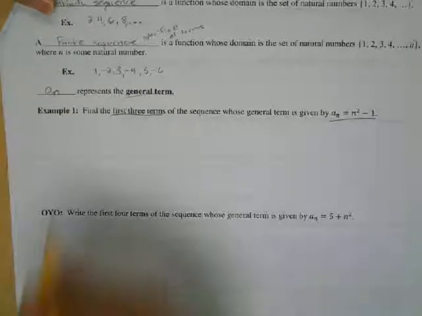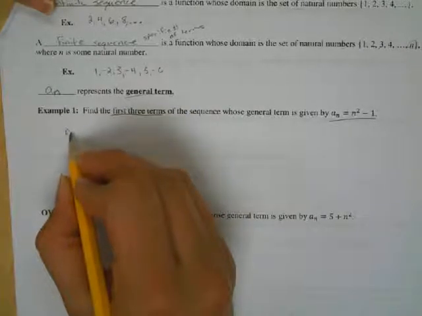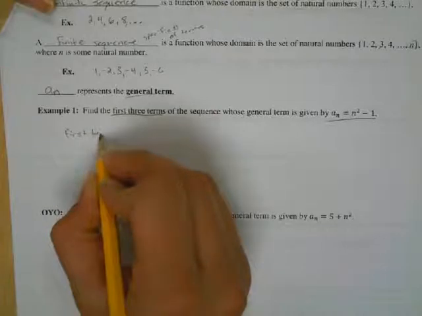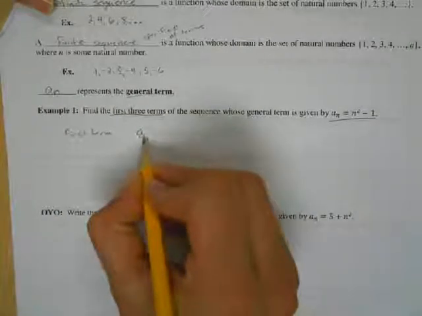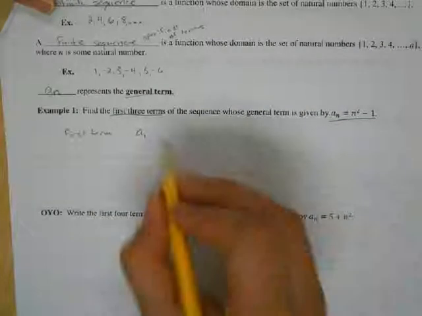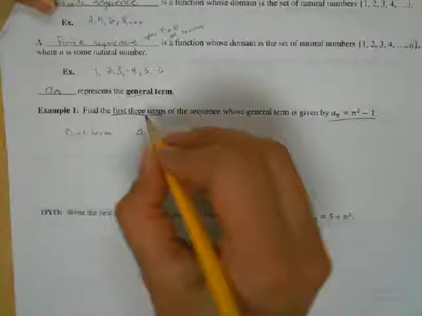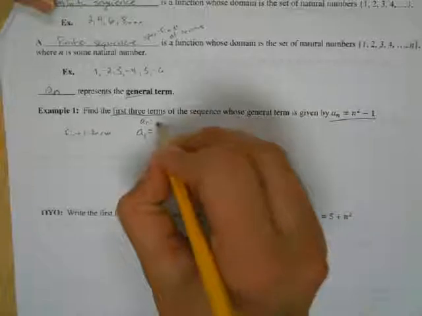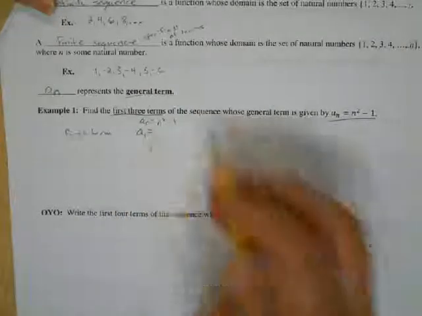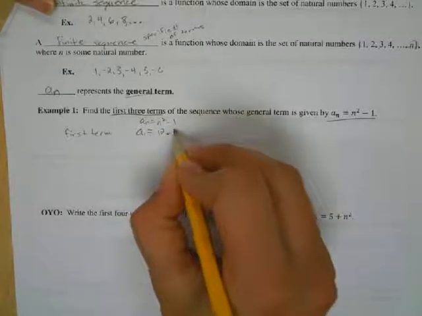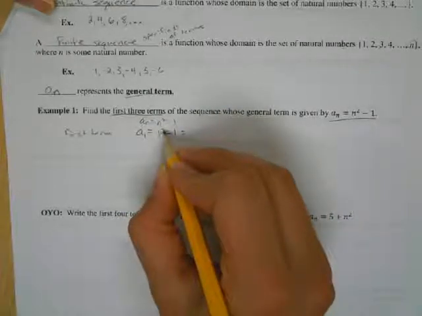Very simple. To find the first term, you just use a 1 in place of n. So it's going to be a sub 1. That 1 means I'm looking at the first term. And I'm going to take my a sub n formula, n squared minus 1, and I'm going to replace my n's with 1s. So I'm going to go 1 squared minus 1. Okay, 1 squared is 1, minus 1 is just 0.